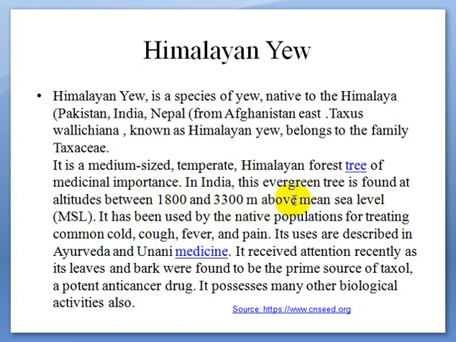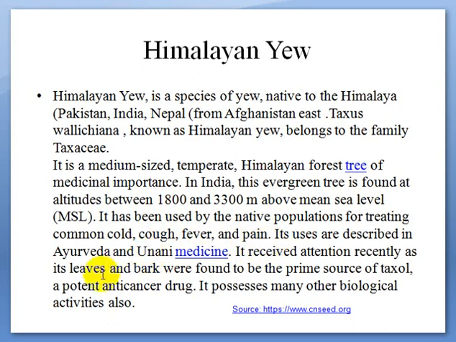In India, this evergreen is found at an altitude between 1800 to 3300 meters above mean sea level. It has been used by the native population for treating common cold, cough, fever, and pain. This is the medicinal importance of this species.